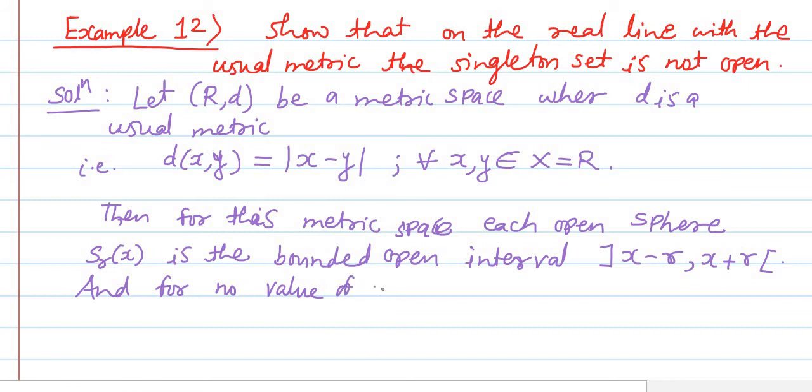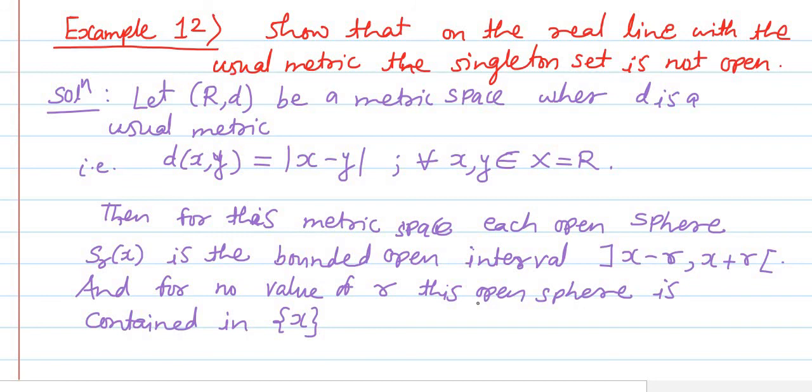For no value of r, however small r we may take, this open sphere, which is the corresponding open interval, is contained in the singleton x.